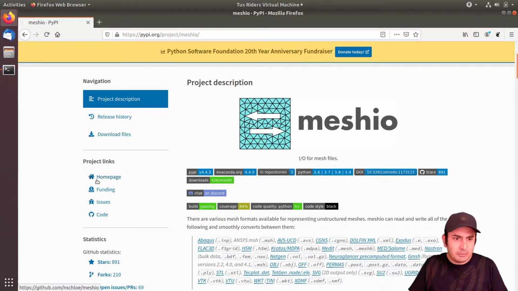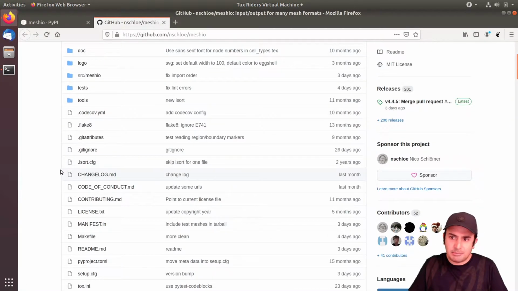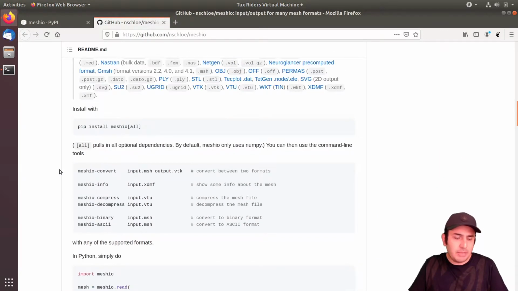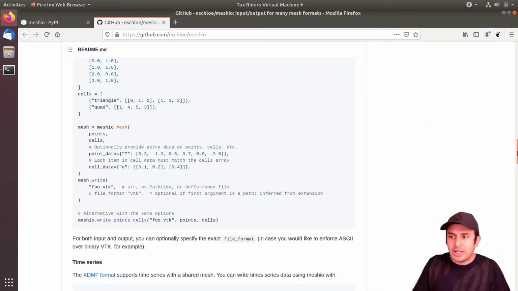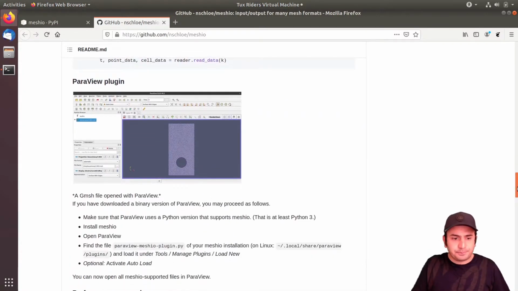But before going to that, let me show you what this meshio is all about. So this is indeed a mesh manipulator that is mainly used to convert mesh files from one format to another, but also to generate mesh and finite element grids.